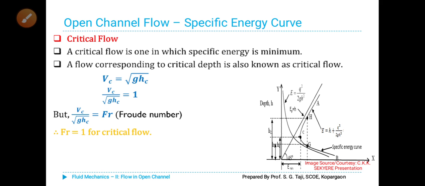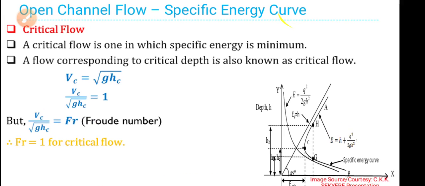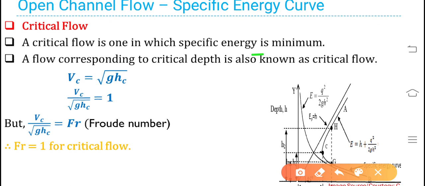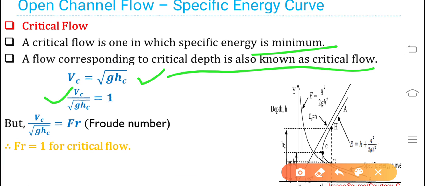Critical flow. A critical flow is the one in which specific energy is minimum. We have learnt from the figure very clearly. A flow corresponding to critical depth is also known as critical flow. Therefore, we can write down the equation Vc is equal to root of G Hc. We can rewrite this as Vc divided by root of G Hc is equal to 1.